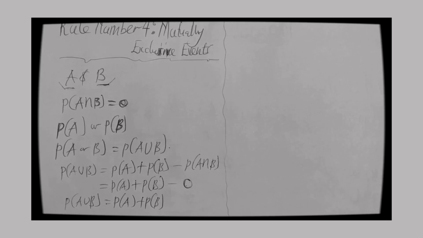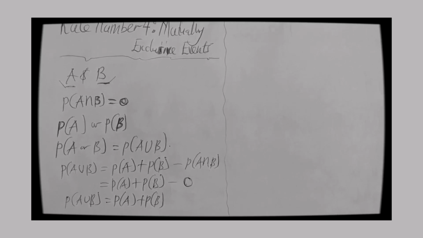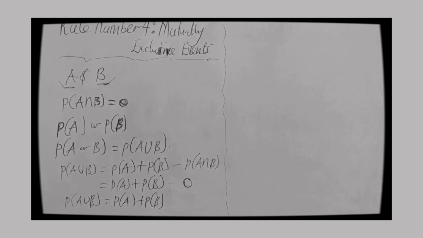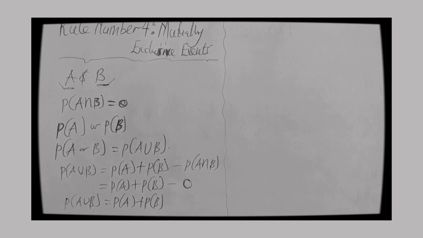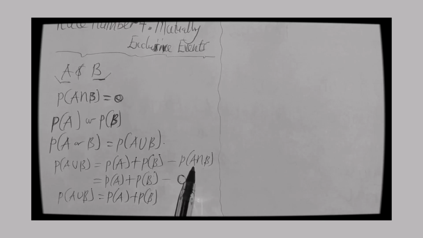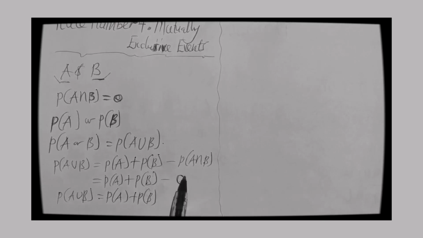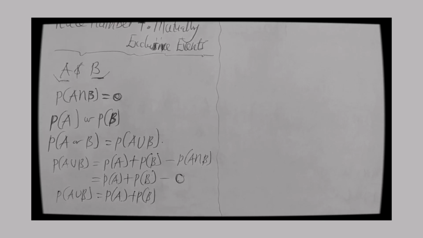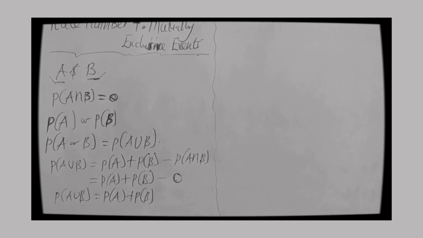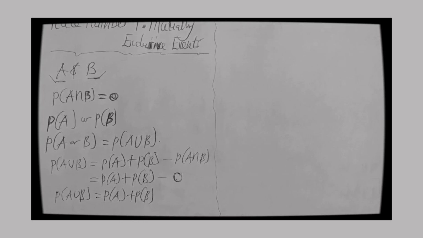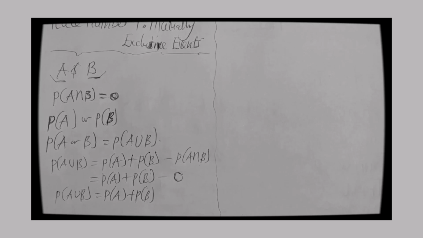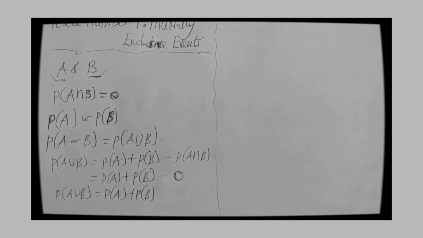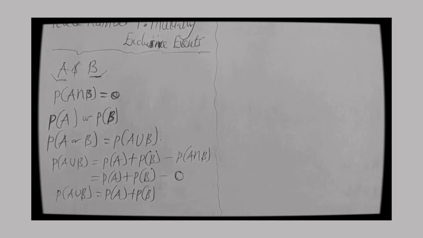I'm saying that before you can use this in a question, they will give you a hint that this is a mutually exclusive event, and then you go by that. If you are not told that this is a mutually exclusive event, then the normal rule applies, the either-or situation, rule number 3, where you actually fit in the probability of A intersection B. But here, since it's 0, there's no need for you to bring it. Then you just write straight away like that. So let's take note of that. That is that in that case, for mutually exclusive events. So we can take an example.